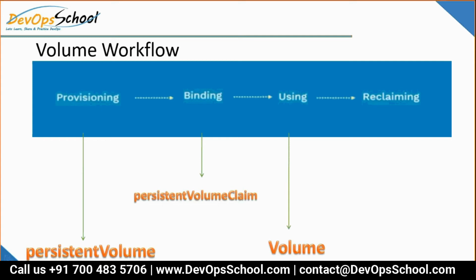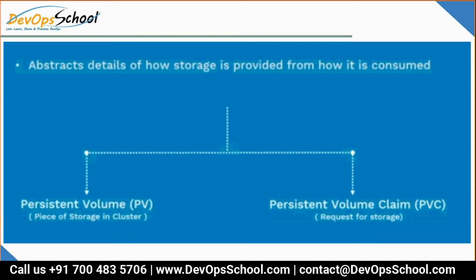That's called binding. And when you use that available volume in the pod, that is called using. So that you can do through volume. So these are the API resources. Persistent volume. I'll show you the example. It's damn simple. Just understand that.